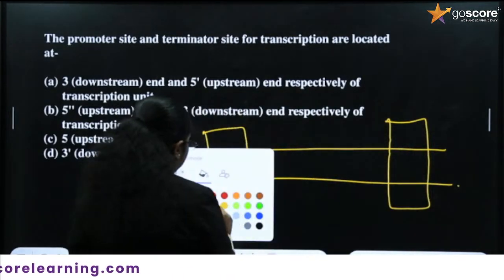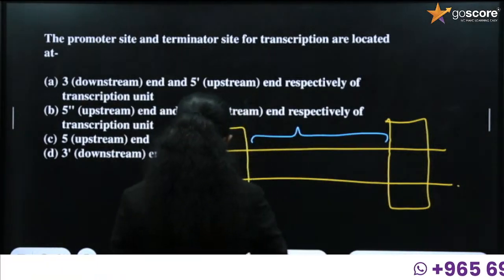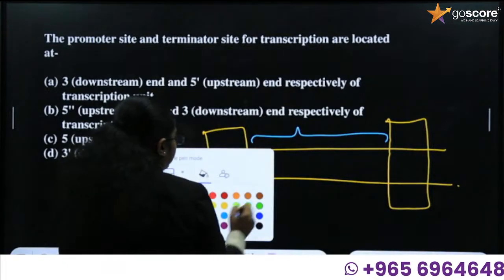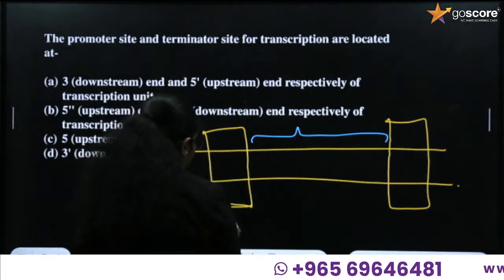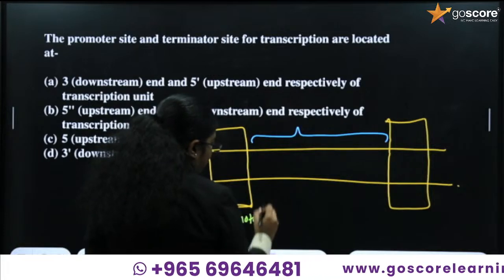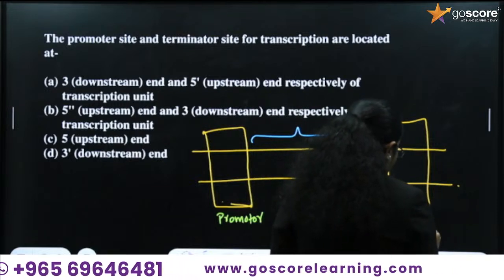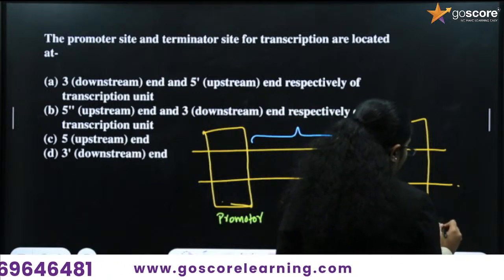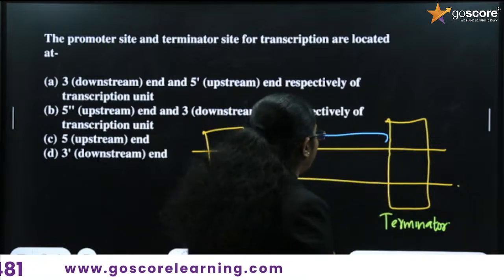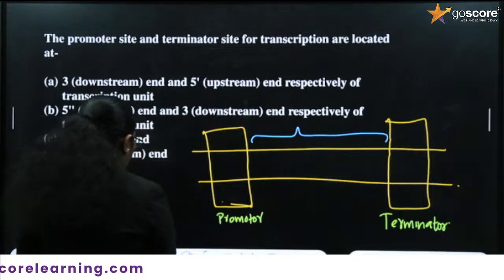There are the structural genes. This is promoter. This is terminator.